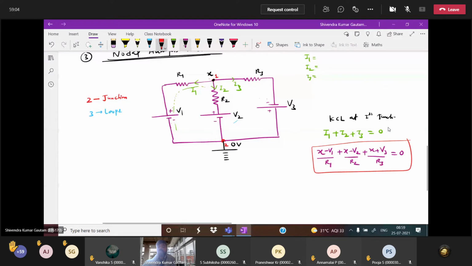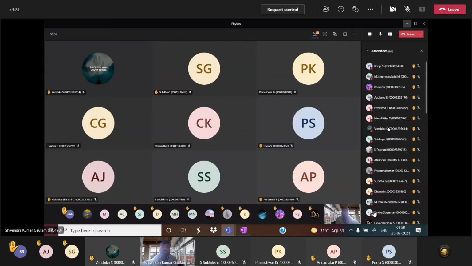After getting the x value, what is the I1 value? What is I1? I1 is (x minus V1) by R1. Similarly, I2 is (x minus V2) by R2. So just one equation you have to write, and from that one equation you can get all the answers. Just note it down first, then we'll give you some questions.